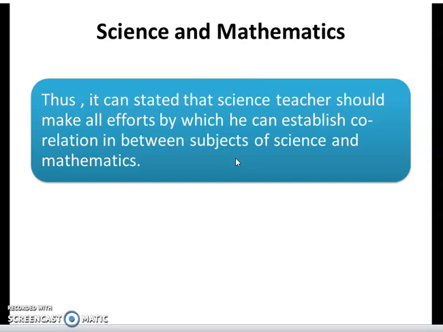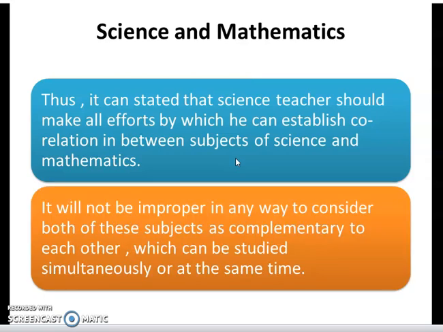Science is incomplete without mathematics, and it will not be improper to consider both subjects as complementary to each other, which can be studied simultaneously. A person who wants thorough knowledge of science needs a basic understanding of mathematics as well, because they are complementary and you can study both at the same time.